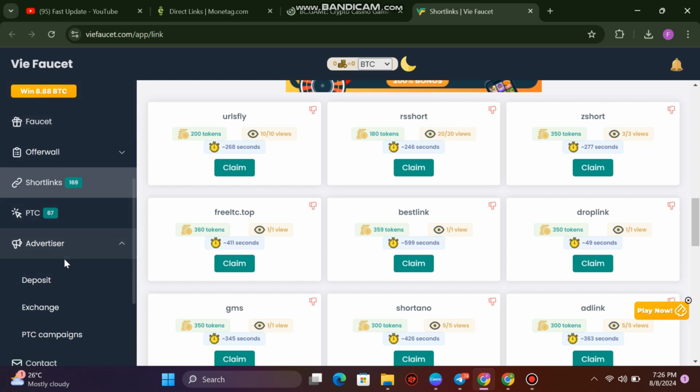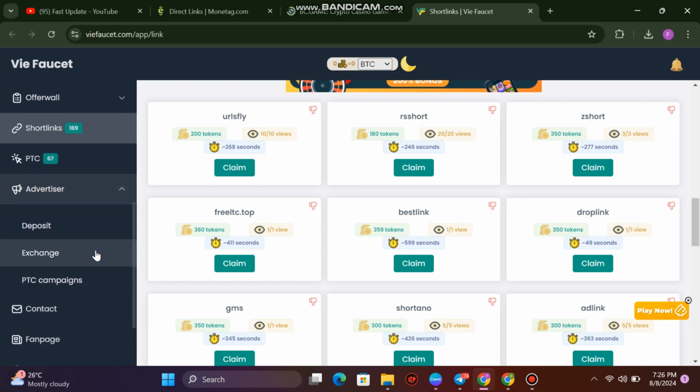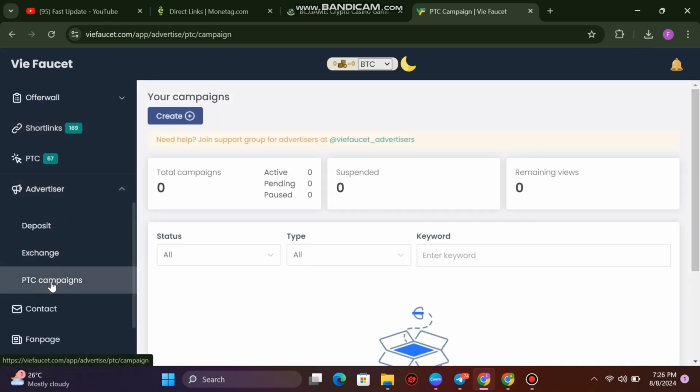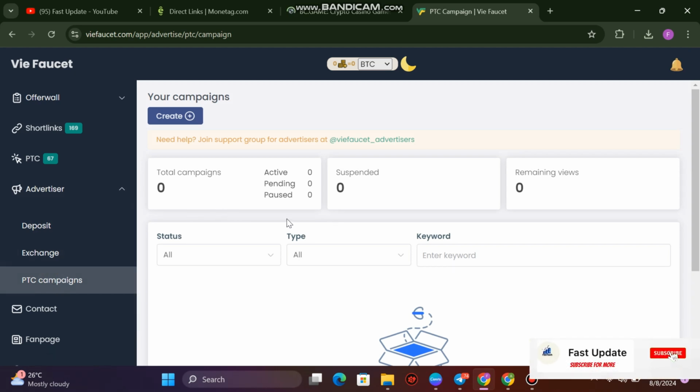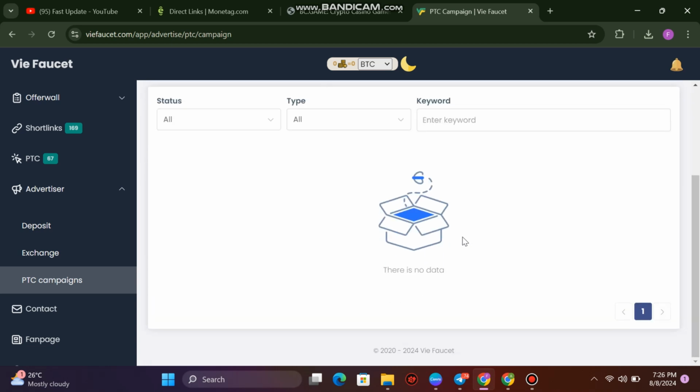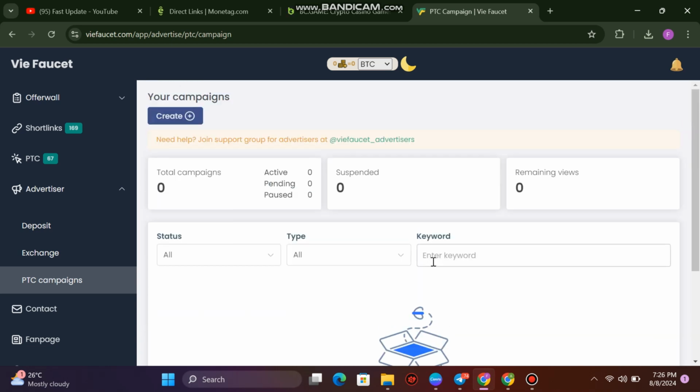So we are focusing on the advertiser. Okay, so click on advertiser and click on PTC campaigns. Once you click on PTC campaigns, here is how you can start making money. So the total campaigns, we currently have 0, pending 0, remaining 0. So you don't have anything here, you have no data here. So we are going to create a campaign for ourselves.